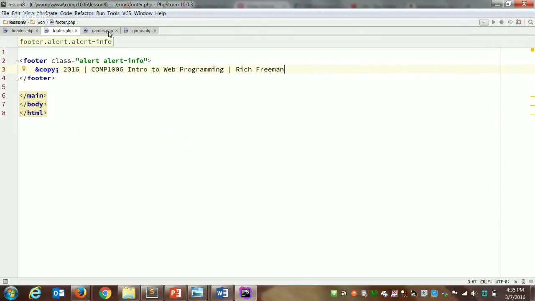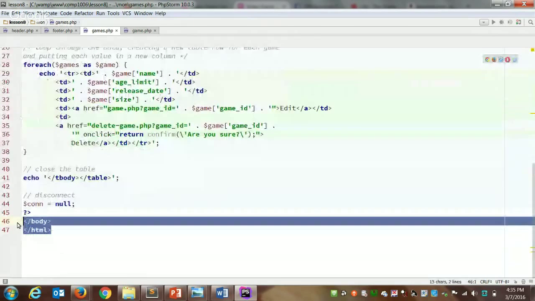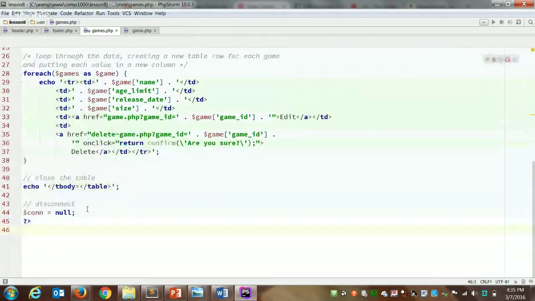Nope. It has to be inside because require or include are PHP functions. So I'll go to games, I'll scroll all the way down to the bottom. I'll take out those two HTML tags on lines 46 and 47. And now before I close my PHP tag, embed footer. So require once.